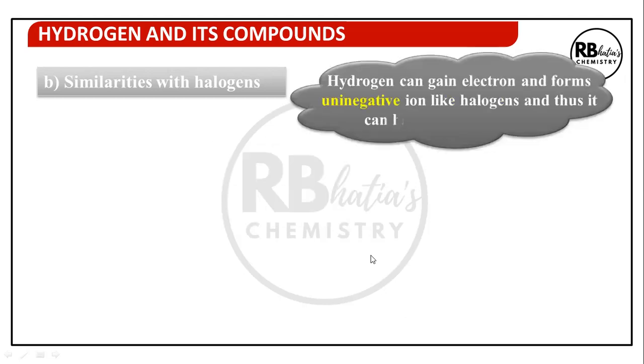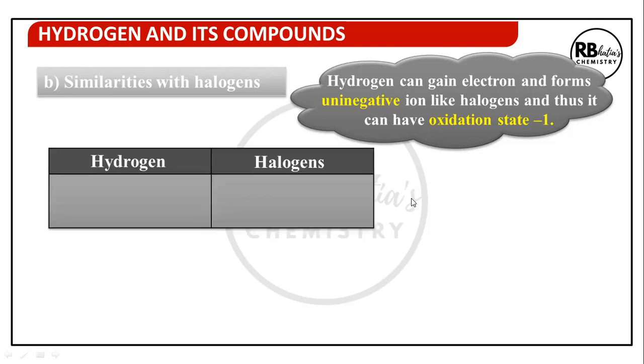Hydrogen has a tendency to gain one electron to complete its duplet and forms uni-negative ions like halogens. Halogens also have a tendency to gain one electron to complete their octet. So the similarity is both have a tendency to gain one electron, but the difference is hydrogen wants to complete its duplet, but halogens want to complete their octet. As a result, both have oxidation state -1.